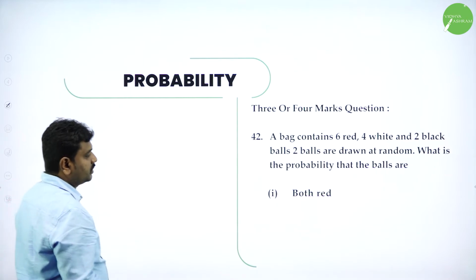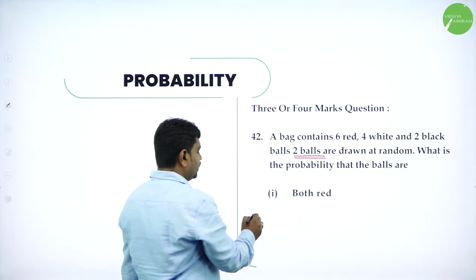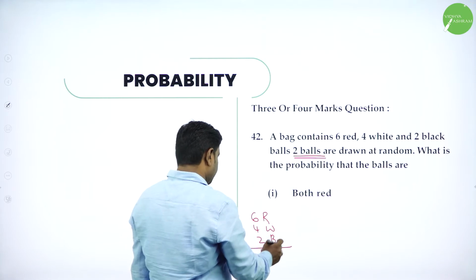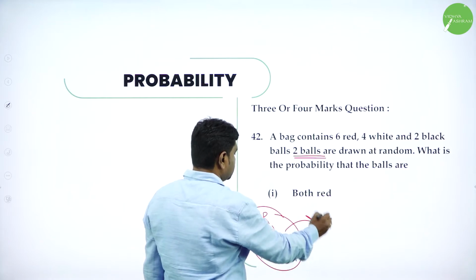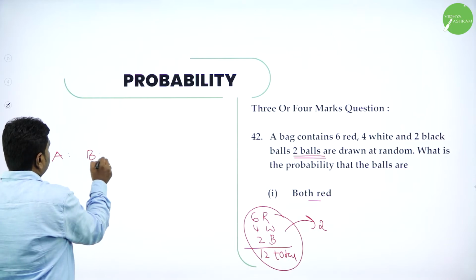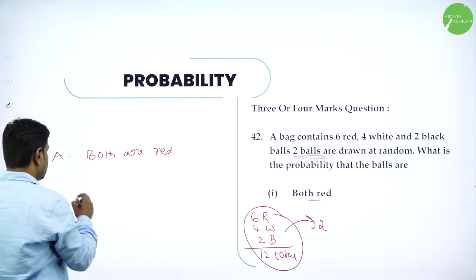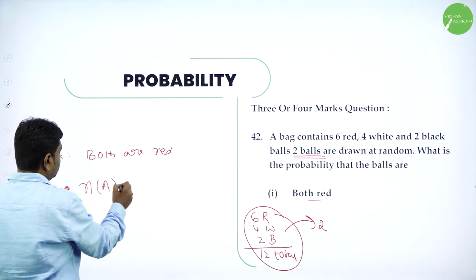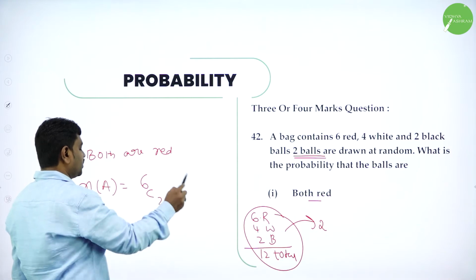Now case 1. You have to select 2 balls. I told you they gave 6 red, 4 white, 2 black. It is a total of 12. Out of this total 12, you have to draw 2 balls such that both are red. So event A is both are red. How many ways can you select both red? Total how many reds are there? 6 red. Out of 6 red, 2 reds can be selected in 6C2.